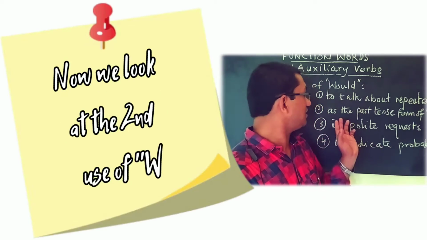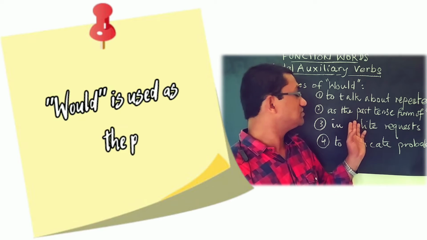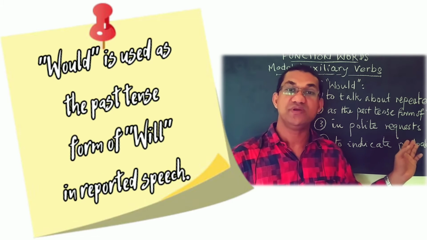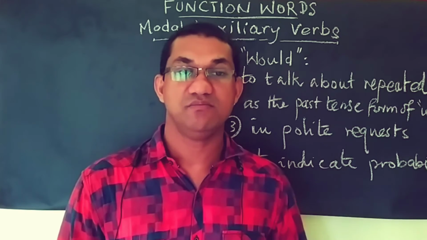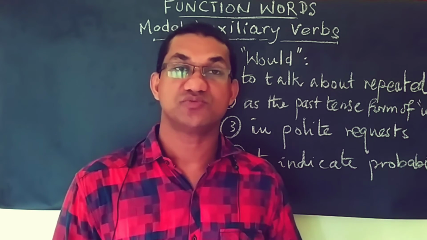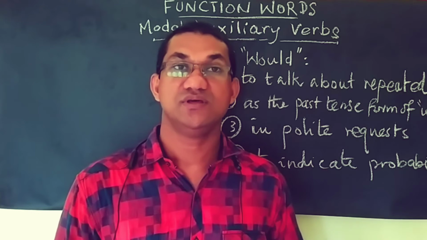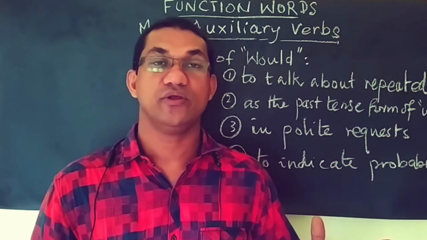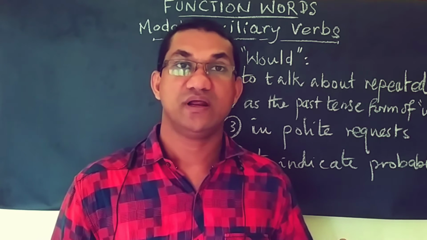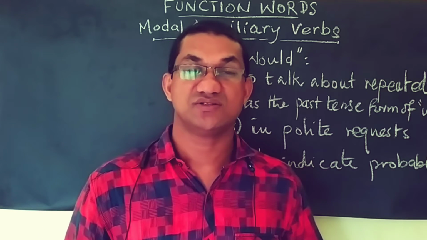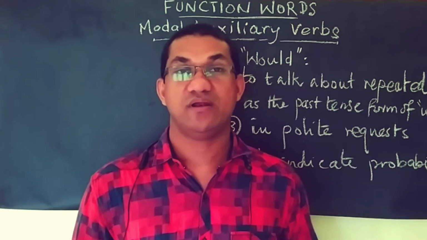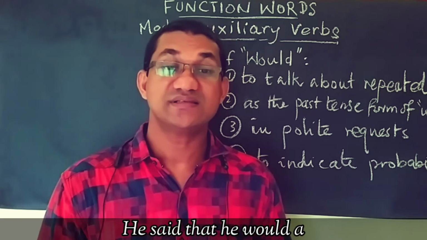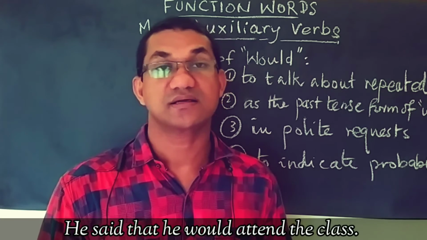Now we look at the second use of would. Would is used as the past tense form of will in reported speech. This is very important. In reported speech, the auxiliary will in the dialogue is changed into would when we have the reporting verb in the past tense, and we would say, he said that he would attend the class.